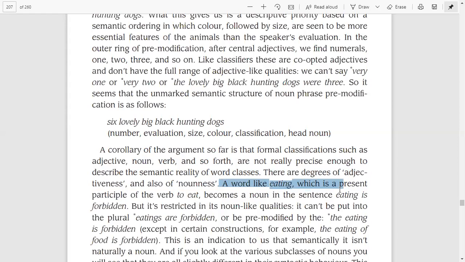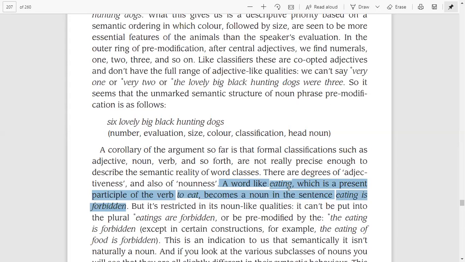A word like eating, which is a present participle of the verb to eat, becomes a noun in the sentence eating is forbidden. So this word eating is the present participle of the verb to eat. We use eat as a verb, eating as a present participle, and then eaten as well.